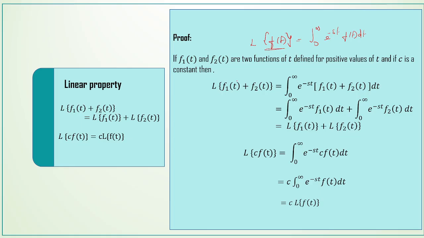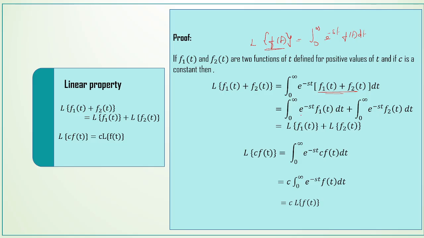So this f of t is replaced by f1 of t plus f2 of t in the definition. And then this can be multiplied with the e power minus st, so that we have integral 0 to infinity e power minus st into f1 of t dt plus integral 0 to infinity e power minus st into f2 of t dt.